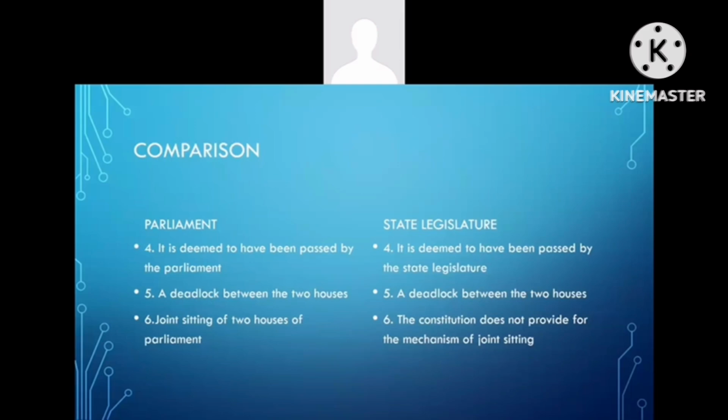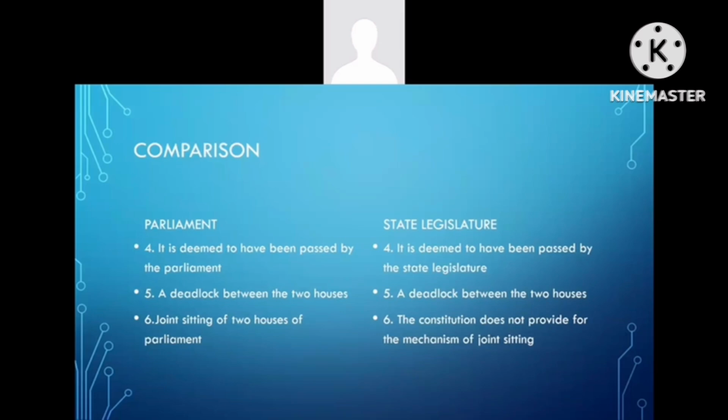Next comes to Parliament, fourth one. It is deemed to have been passed by the Parliament only when both the houses have agreed to it, either with or without amendments. Fourth one, state legislature. It is deemed to have been passed by the state legislature only when both the houses have agreed to it, either with or without amendments.